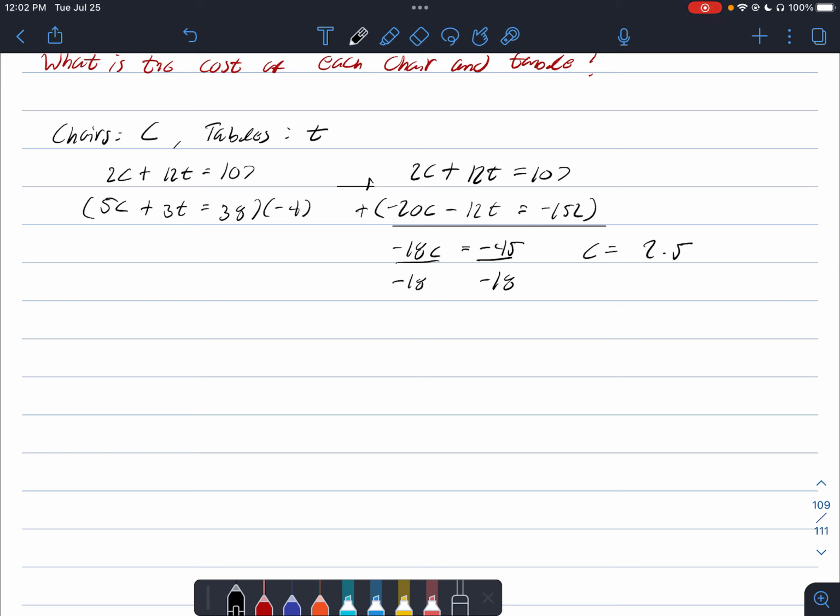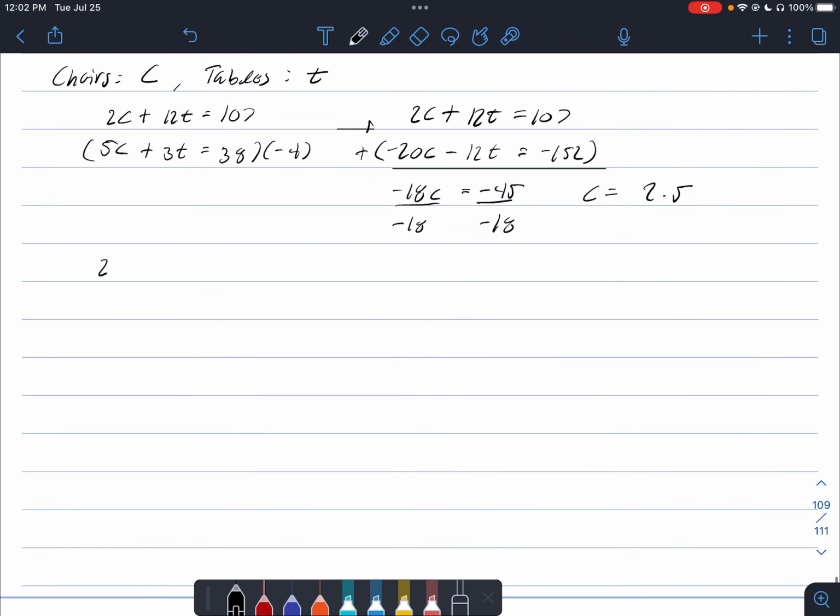So now we can take this 2.5 and plug it into our favorite equation. And I'm thinking, let's do the first equation. So we can plug that in: 2 times 2.5 plus 12t is equal to 107. Okay, so 2 times 2.5, that's 5. So we have 5 plus 12t is equal to 107. We can take 5 away